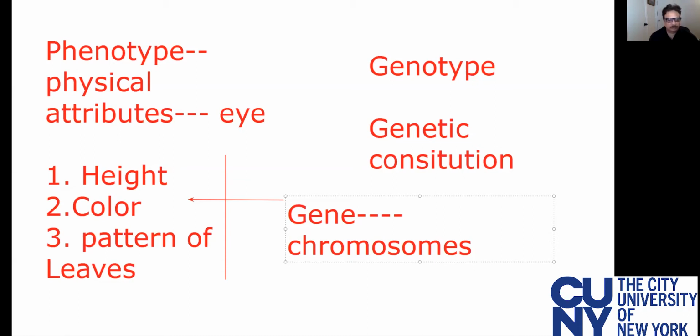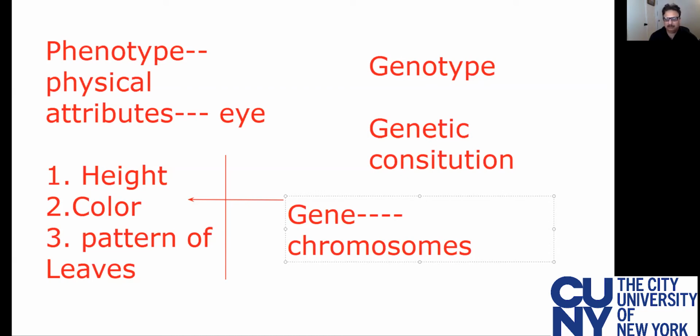Now, I would like to emphasize here that in this heterozygous condition, which has big B and a small b, heterozygous condition, which has big B and small b, so still the flower is purple.